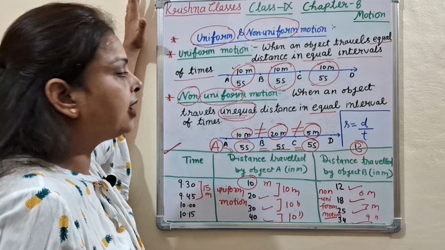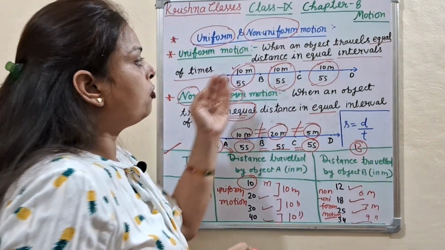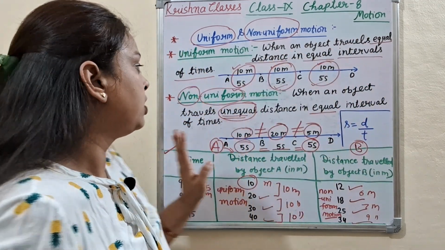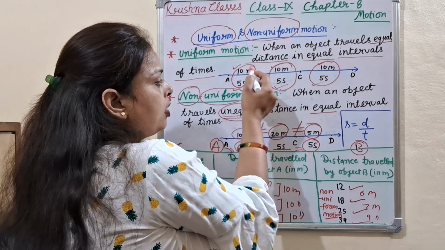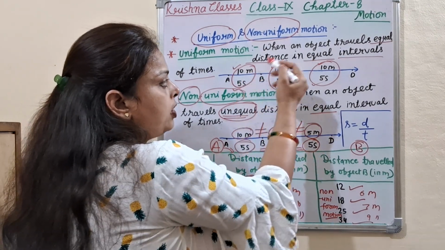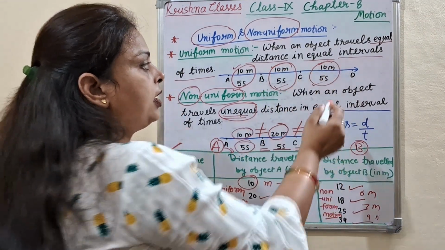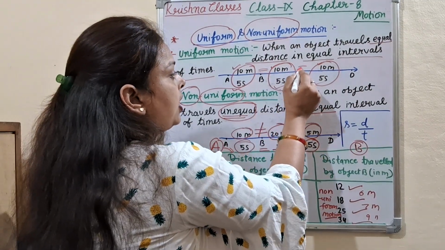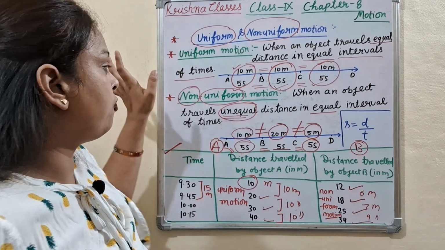I repeat my class again. What is uniform and non-uniform motion? Uniform motion is when an object travels equal distance in equal interval of time. Like A moves to B 10 meter in 5 seconds, again B to C 10 meter in 5 seconds, again C to D 10 meter in 5 seconds. So here equal distance and equal time, that is called uniform motion.